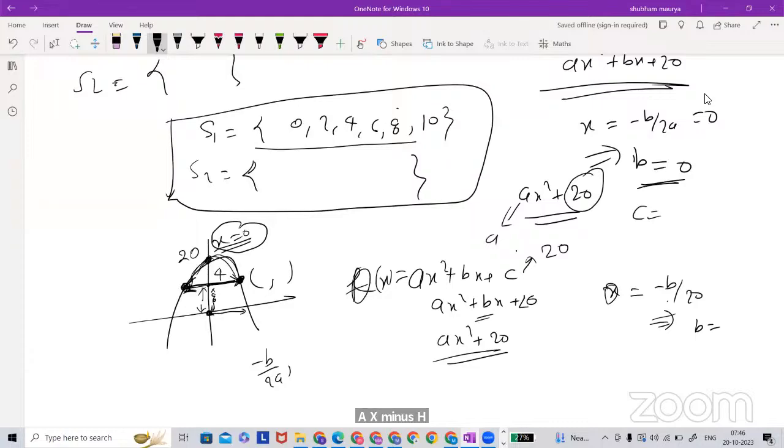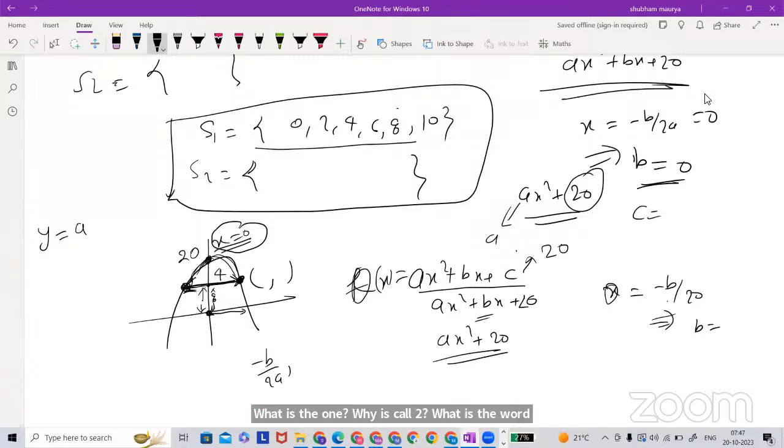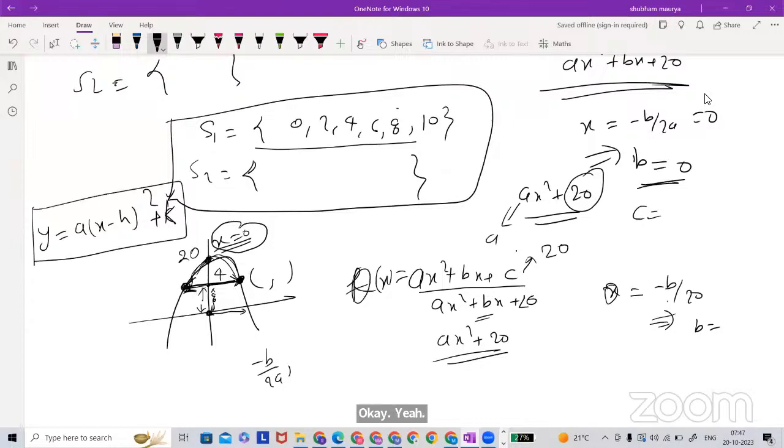What is the vertex form? In the additional lectures, the general form of the parabola, sir. This is the general form. I'm telling the vertex form, sir. The vertex form is also given in the lecture: y is equal to a, then in the bracket x minus h whole square plus k. H and k are the vertex. This h is the same x coordinate, and this is again the same.